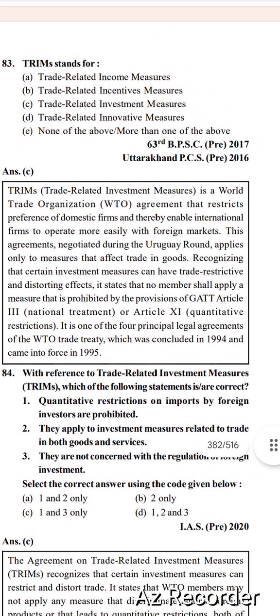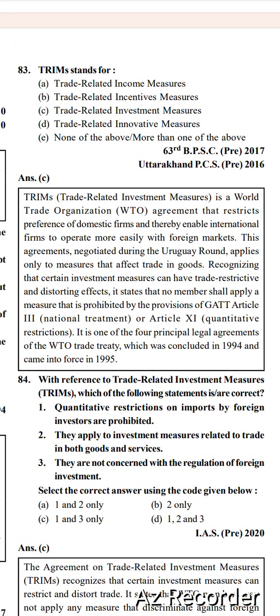Next, TRIMS stands for: Trade Related Income Measures, Trade Related Incentive Measures, Trade Related Investment Measures, Trade Related Innovative Measures, none of the above, more than one of the above. Right option is option number C, Trade Related Investment Measures.